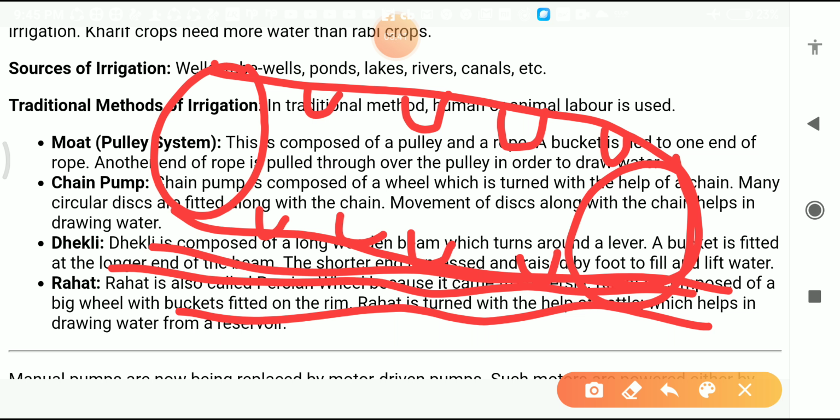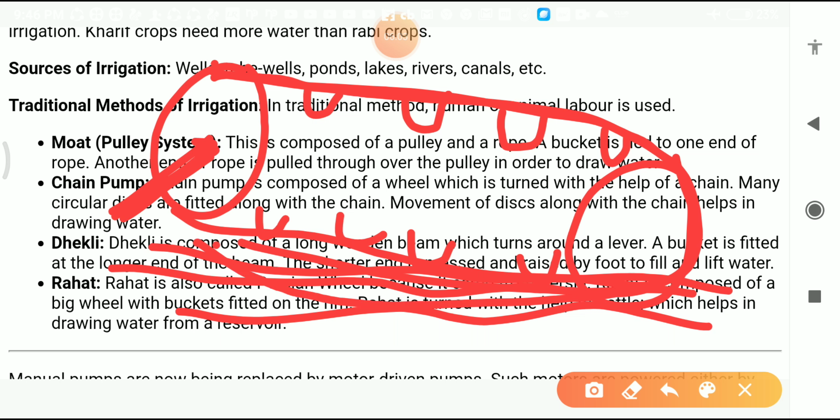Here is an axle, and this axle is rotated by the farmers. When the farmers rotate this axle, the chain starts to move. When the chain moves, the disc goes inside the water and fills, and then it is drawn up here. So with the help of this chain pump, farmers in ancient times used this method to irrigate the crops.